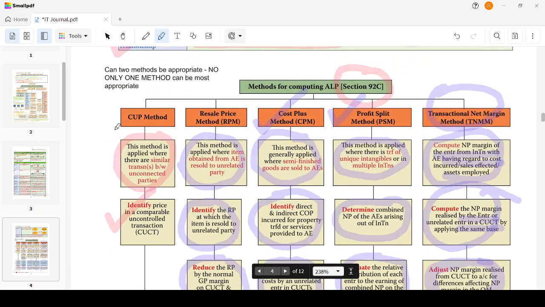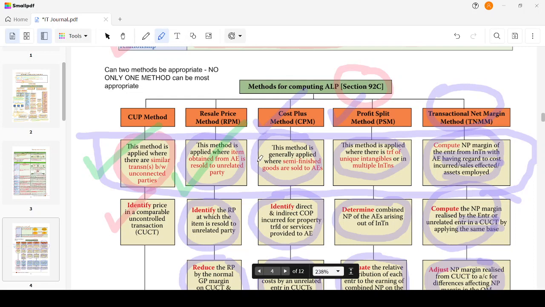These are the five methods, and these are the cases where the particular method has to be applied. For example, the CUP method has to be applied when there are similar transactions between unconnected persons. The resale price method has to be applied when the item obtained from an associated enterprise is resold to an unrelated party.